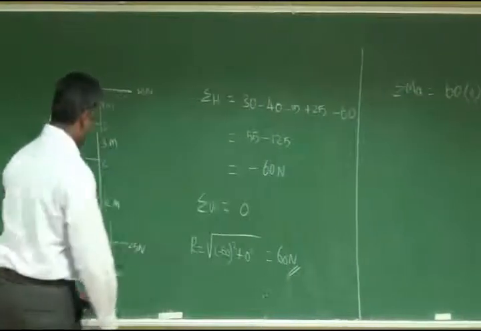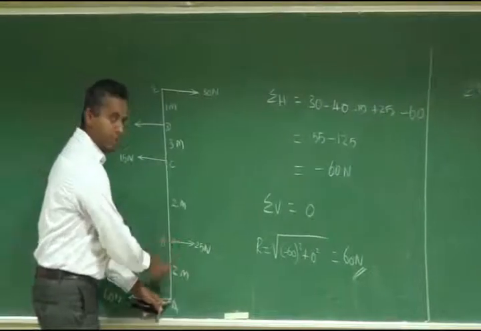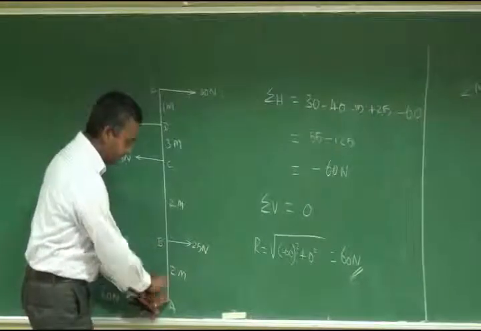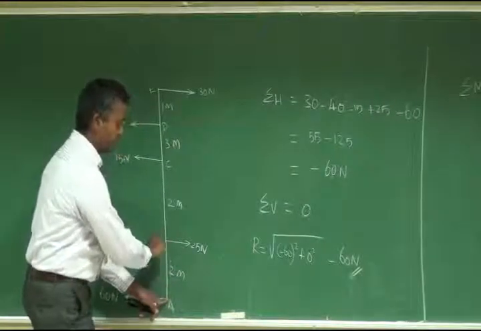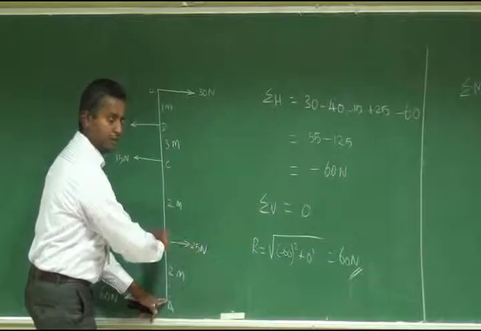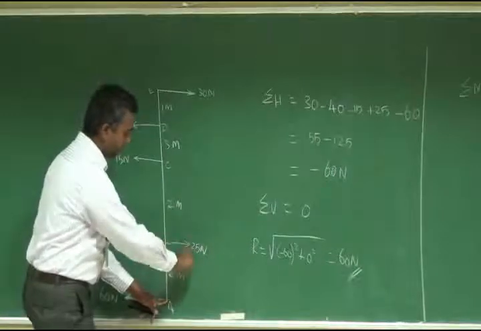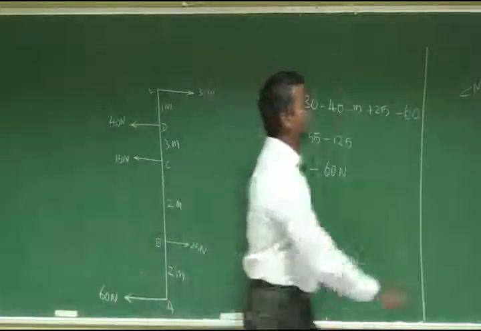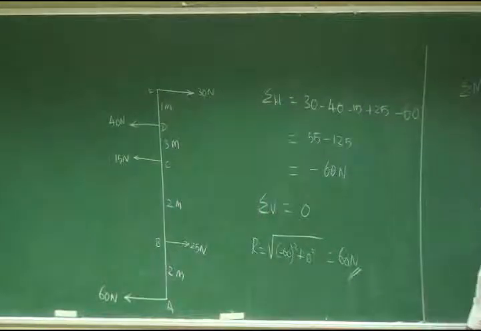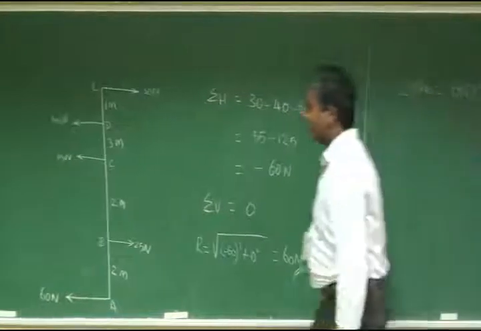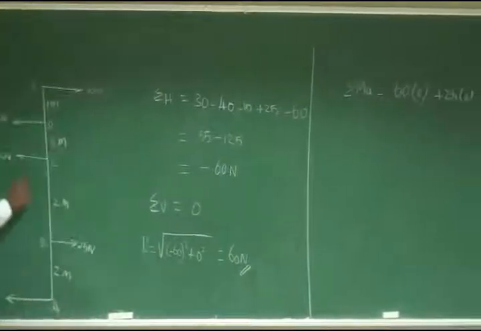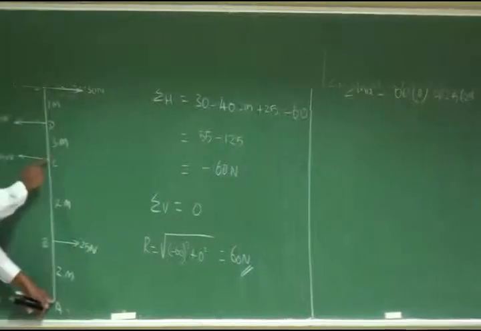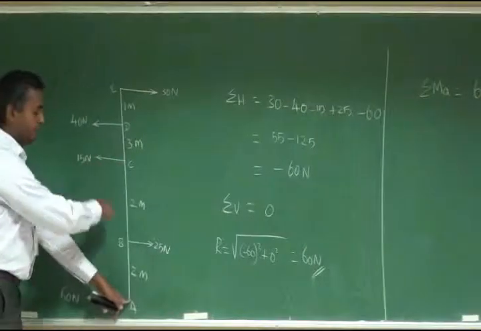And then the 25 Newton force. With respect to A, it is acting upwards on the right hand side, so it is making a clockwise moment. So 25 into 2 plus 25 into 2. Then you come to the third force, 15. With respect to A, it is acting anti-clockwise.